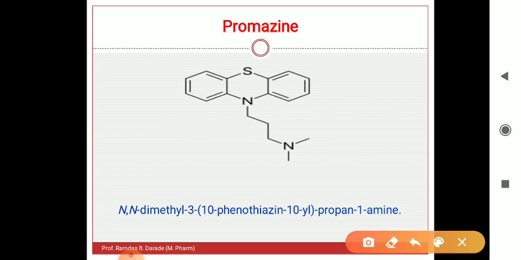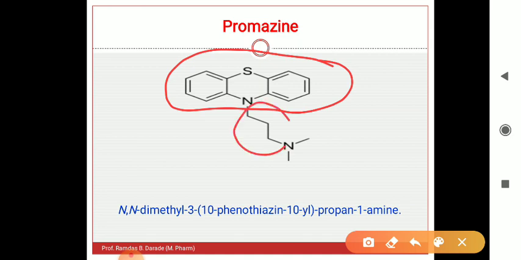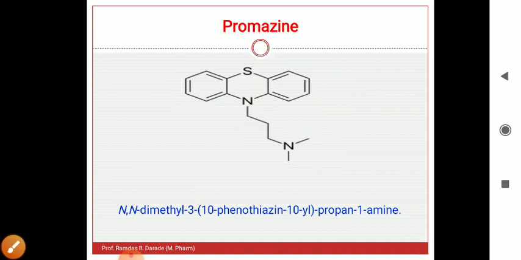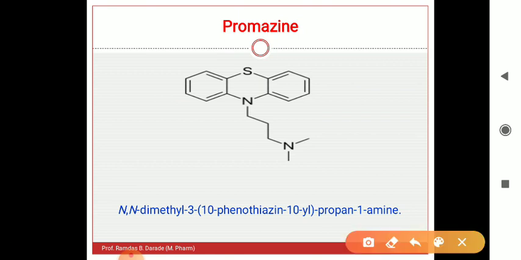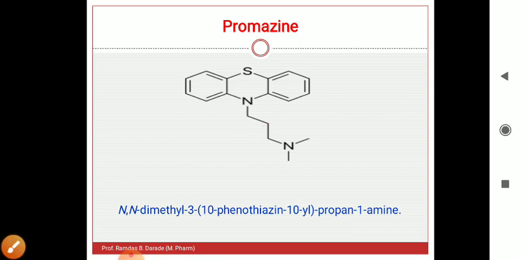So basically the structure is divided into 3 parts. First, it contains this phenothiazine ring. Second, here is a propyl chain. And third, a dimethyl amino group is there: 2 methyl groups and nitrogen. So these 3 parts you have to remember: first the basic phenothiazine ring, then the propyl chain, and then the dimethyl amino group.